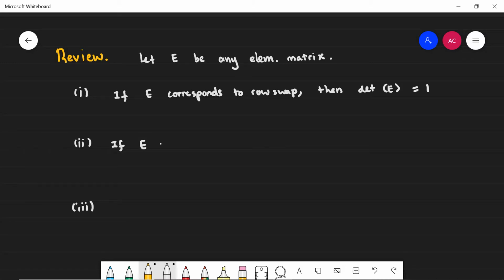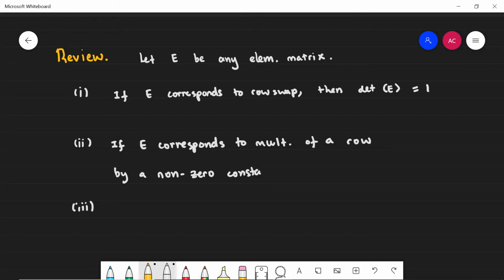If E corresponds to multiplication of a row by a non-zero constant, we'll say C, then that is actually what you get in the determinant. You just get C. So the determinant of E is equal to C.